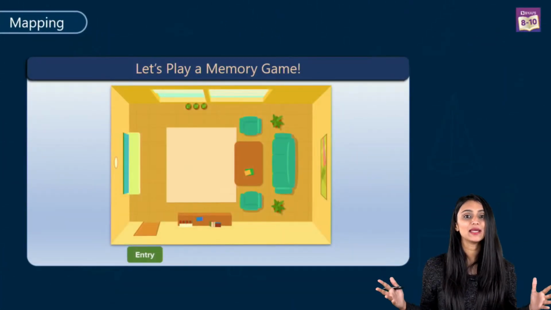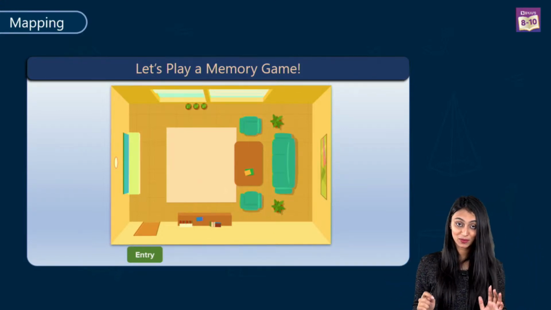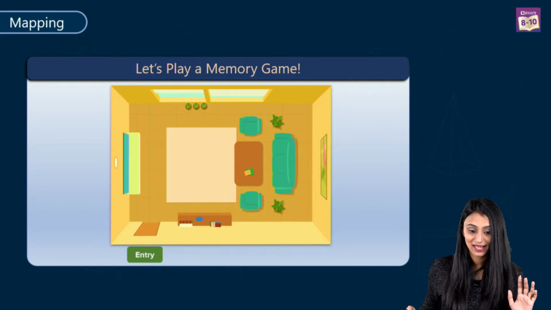Alright, so let's play a memory game. See the picture of a room, right, and memorize it. Why I'm asking you to memorize it? Because now I'm going to ask you a few questions based on this, right?